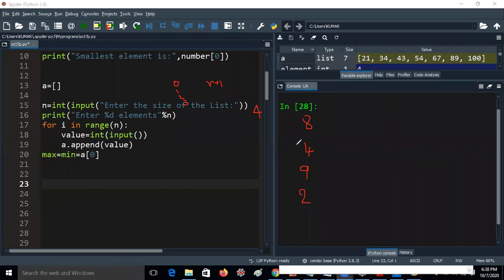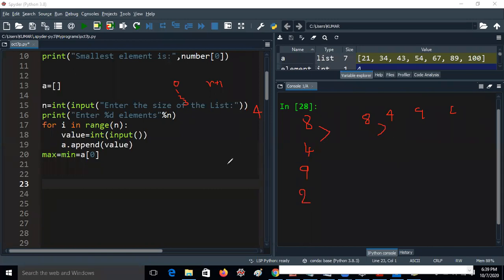Okay, so I'm giving 8, 4, 9, 2. So now it is taking 4 values. Now we have to check whether the first 8 is greater than 4, like this. In our regular life, if I have 4 numbers like this, you just compare the first 2 numbers first. 8 greater than 4. If 8 is greater than 4, which one is big? 8 is big, you know that. So according to that way we will go. For example, 8 is greater than 4 is true, but 18 greater than 4 is not true. So I would like to find 2 results, max and min. So this is the way you have to write.